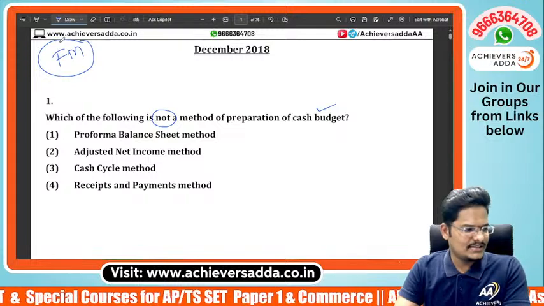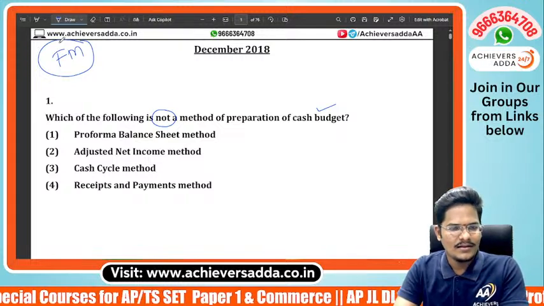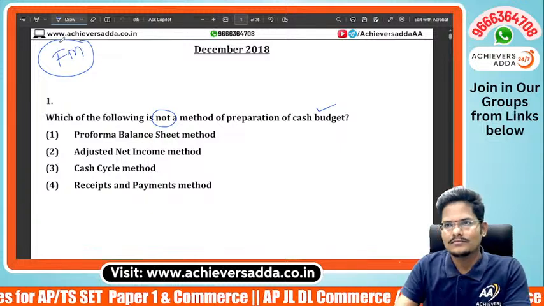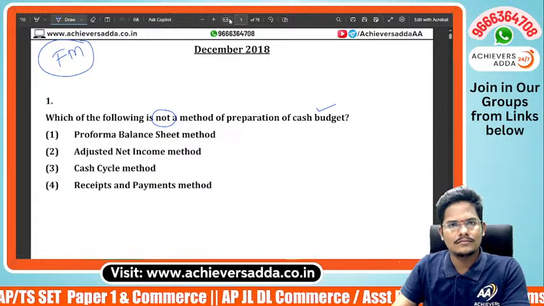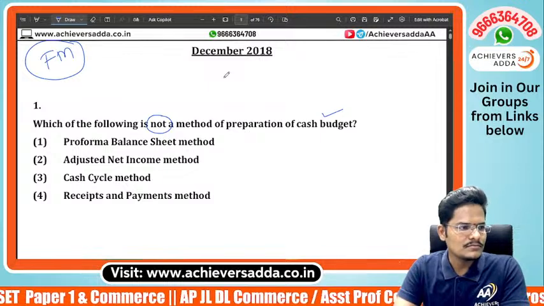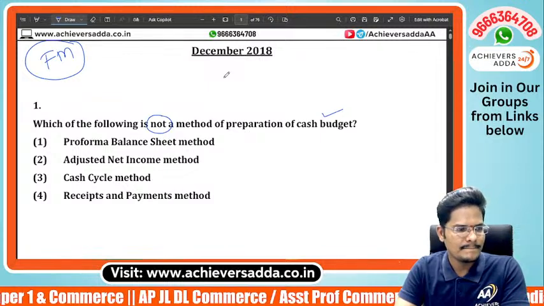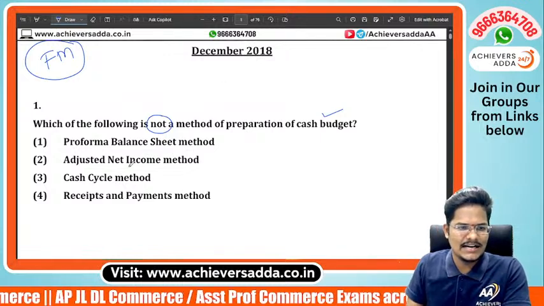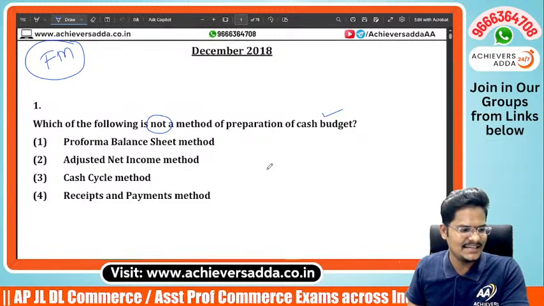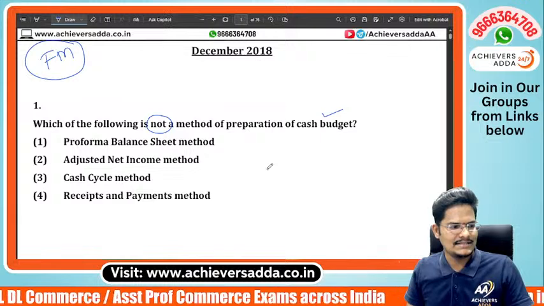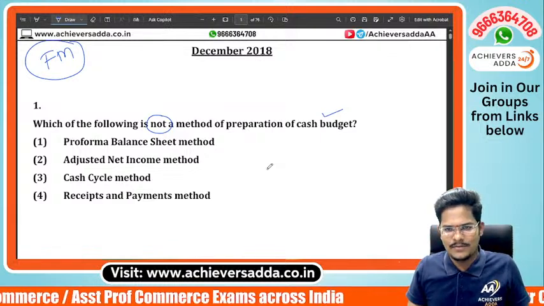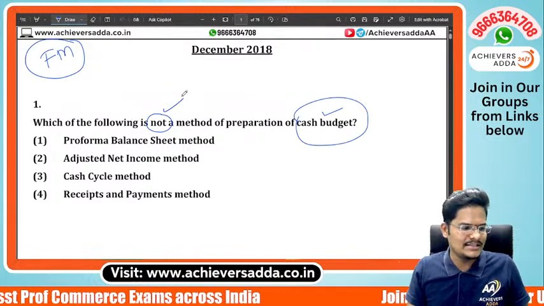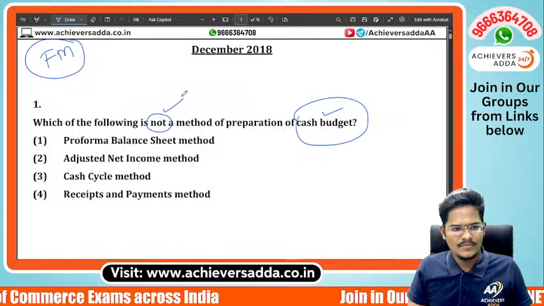Answer please in the chat box quickly. Which is not a method of preparation of cash budget? The options are: pro forma balance sheet method, adjusted net income method, cash cycle method, receipt and payment method. So what will be the correct answer? For preparing a cash budget, we have various methods. So which is not a method, they are asking.